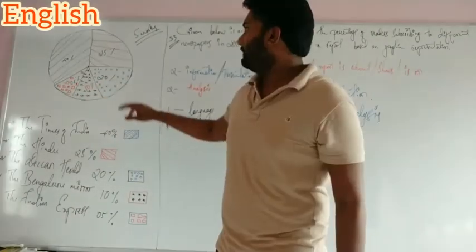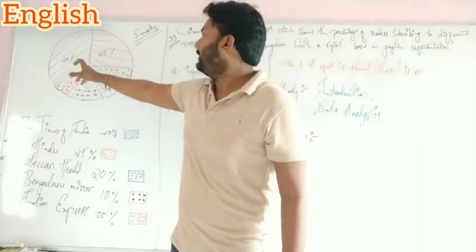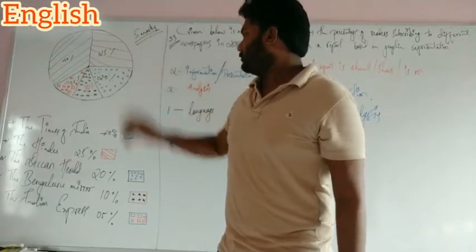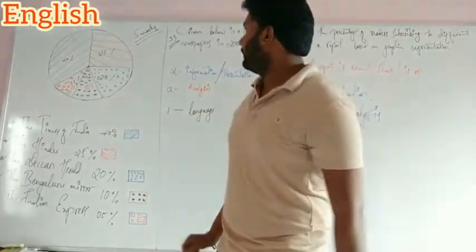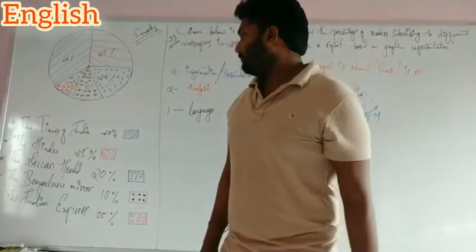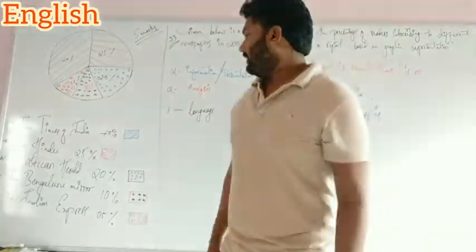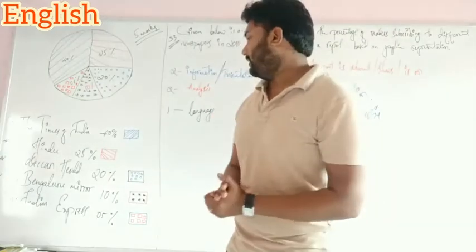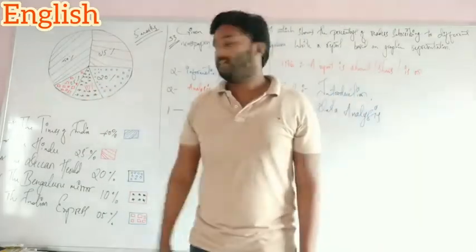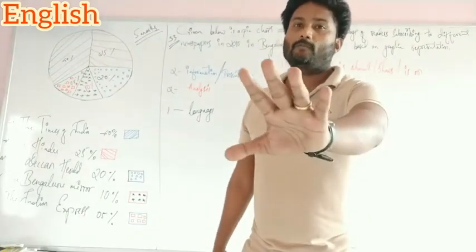See the example. 40% of the people read the Times of India, and 25% of the readers read the Hindu newspaper, and Deccan Herald carries 20% of readers. And the next one, the local newspaper, the Bengaluru Mirror: its readers are 10%, and the last one, the Indian Express, has only 5% of readers.